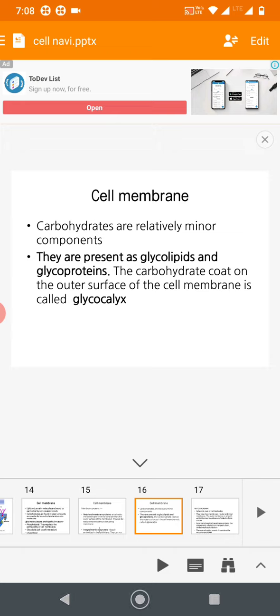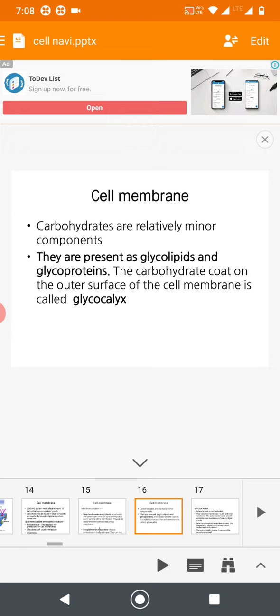The proteins are of two types, mainly peripheral membrane proteins and integral membrane proteins. Peripheral membrane proteins can be easily removed without disrupting the membrane, but it is difficult to remove integral membrane proteins. So what is glycocalyx? It is the carbohydrate coat on the outer surface of the cell, made of glycolipids and glycoproteins, which are complex carbohydrates and protein.